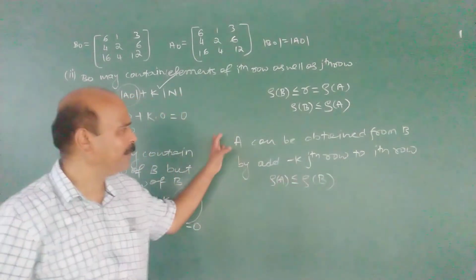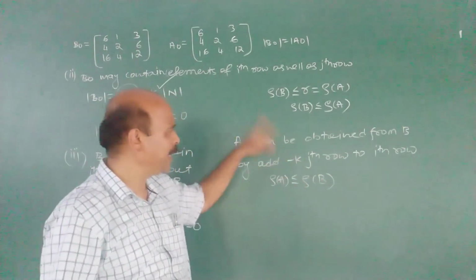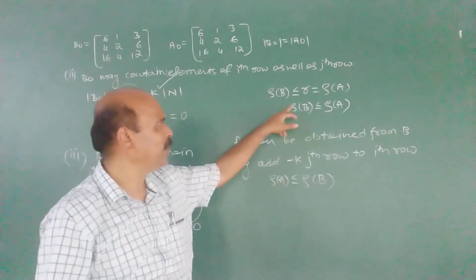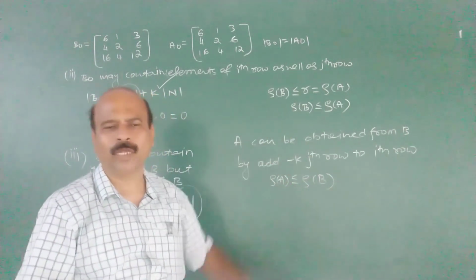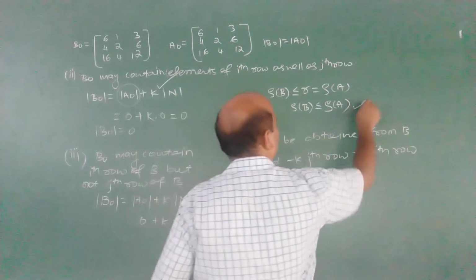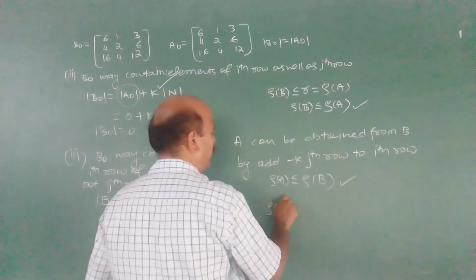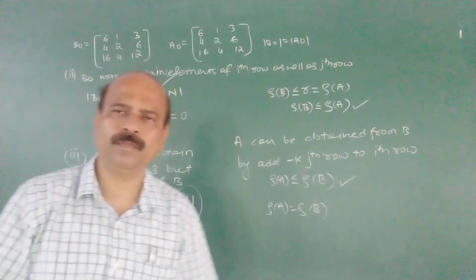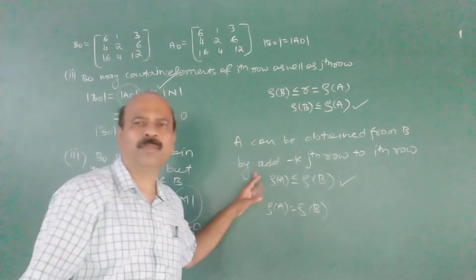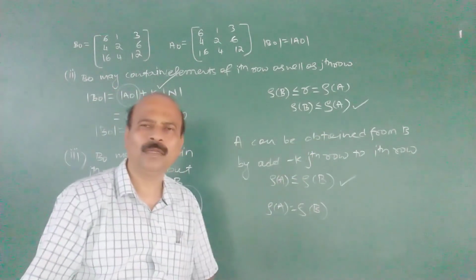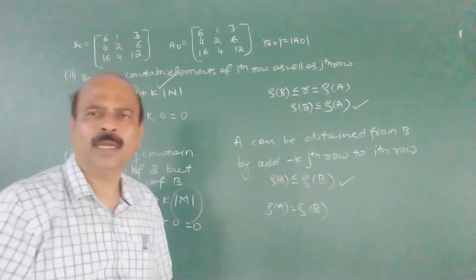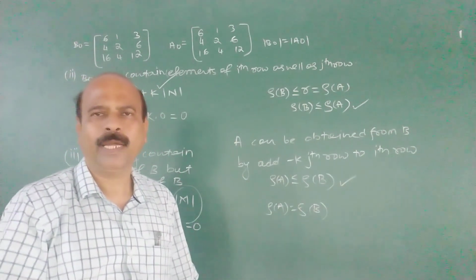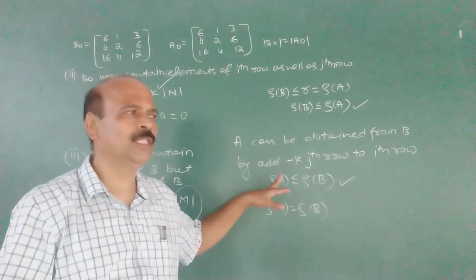Now we assume that A can be obtained from B by this operation. Therefore, the rank of A is less than or equal to the rank of B, arguing like this. Now from these two, what do you get? The rank of A is equal to the rank of B. This is the proof. I tried to convince you of the proof by taking a suitable example here. You go through this proof, and if you have any difficulties, you are always welcome to discuss. And this completes the proof of the theorem.